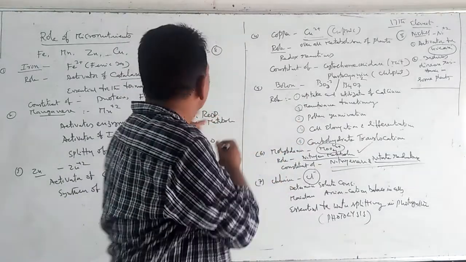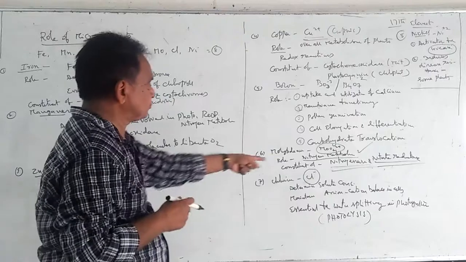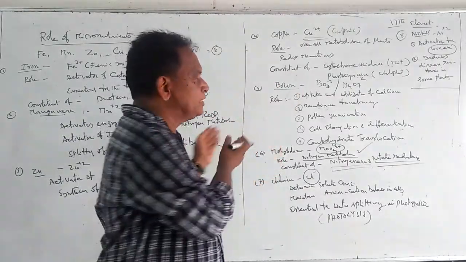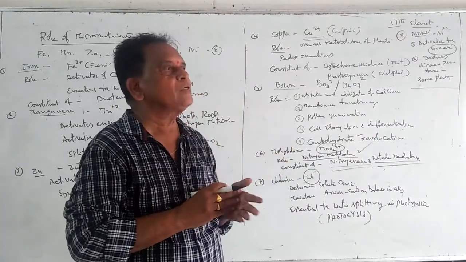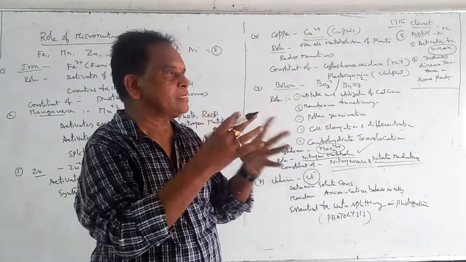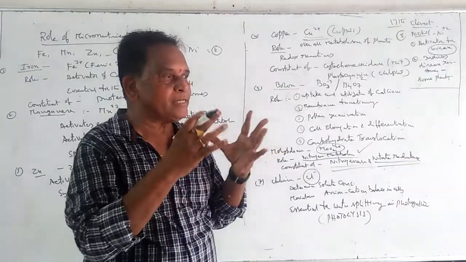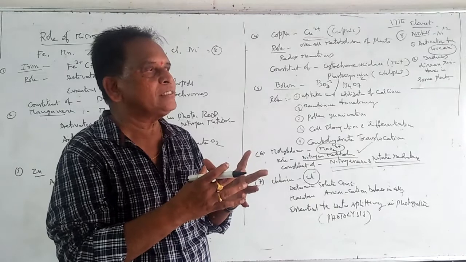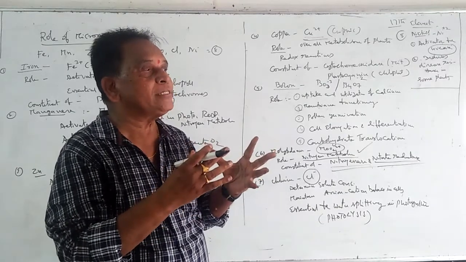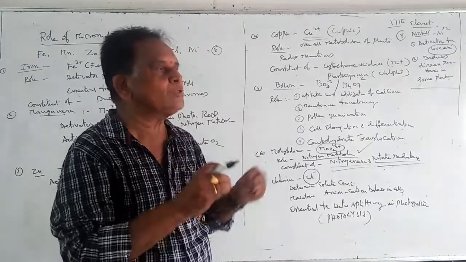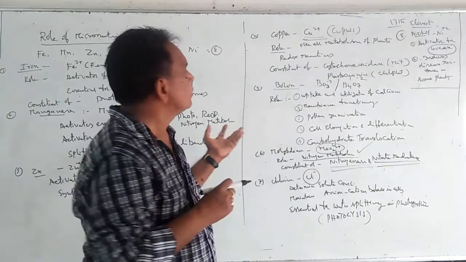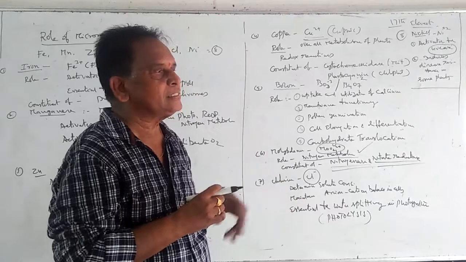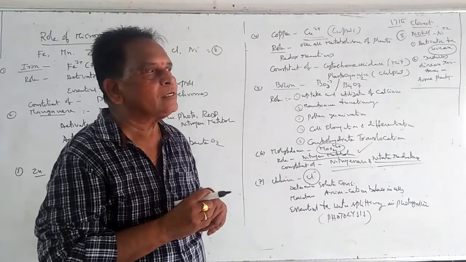This is the role of micronutrients. These are 18 in number, and you have to write down all these things in your notes, so that you can appreciate from where the plant obtains that element, what is its role, and in which substance that element is a constituent. So with this we come to the end of this lesson under our chapter mineral nutrition.